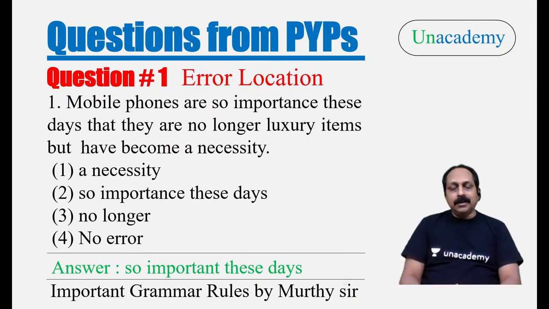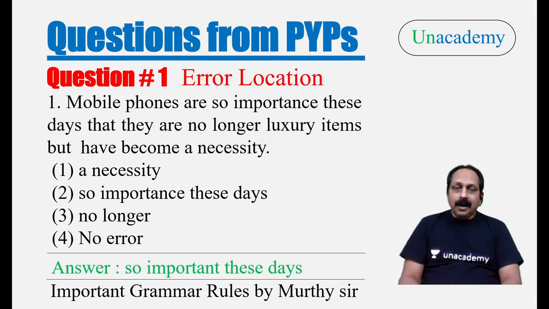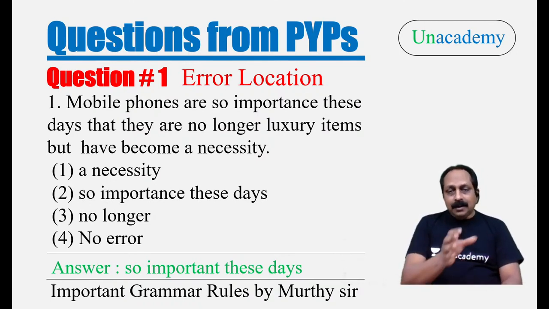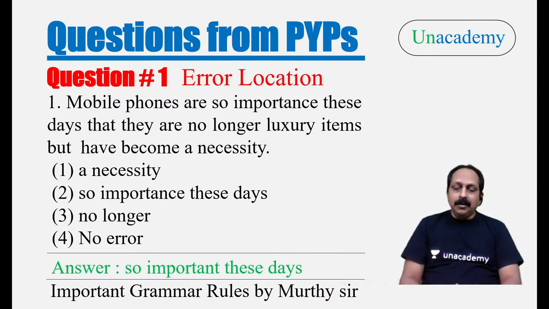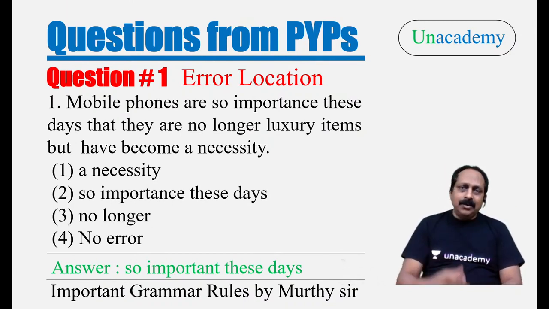Listen very carefully. Quite often in competitive exams, they ask questions related to word forms. Same word, right word, wrong form. Then comes the question of how to know. I've seen thousands of students. This is an easy question, but many students find it difficult. What is the reason? They are not aware of the word forms. It is not their mistake. At school level, they don't teach it.